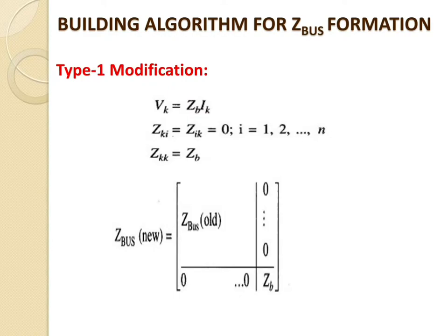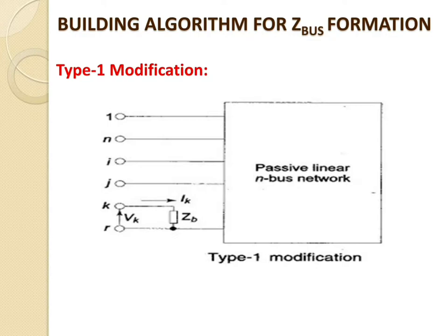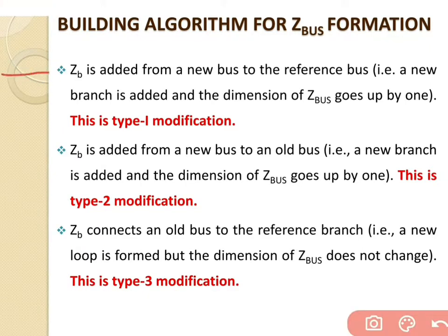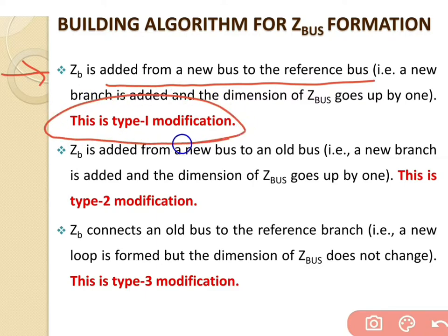So now we will start with the type 1 modification. The figure shows the passive linear N bus network in which a branch with impedance ZB is added between the new bus K and the reference bus R. As per the notation of the first type, ZB is added from a new bus to the reference bus. That is the main aim of the type 1 modification.